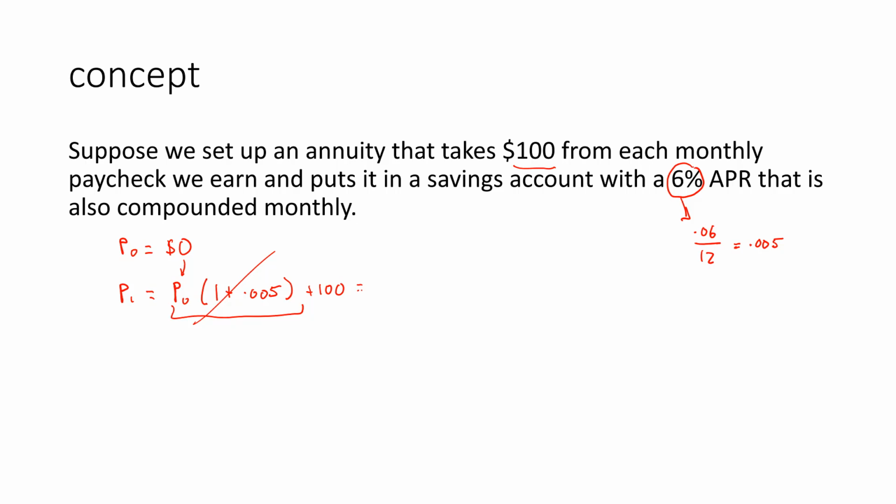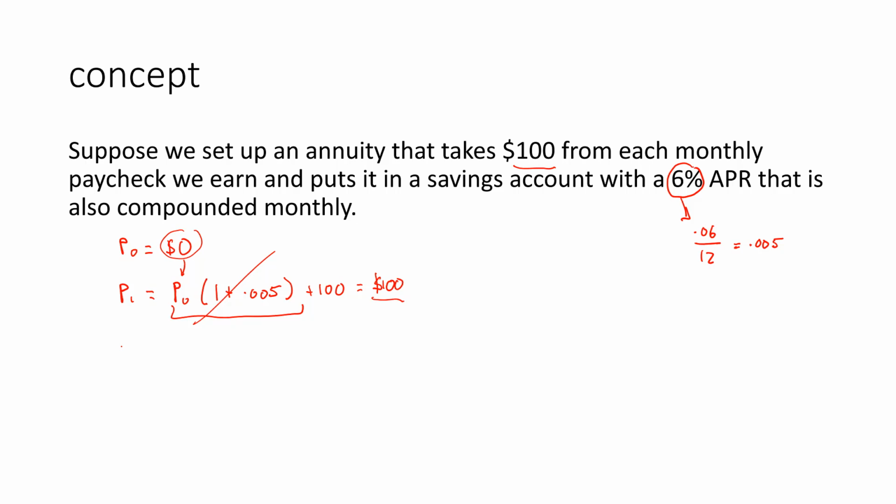So it shouldn't be a surprise that after our first paycheck, and interest is compounded, remember that the compound interest is based on $0 at the beginning. So we've essentially just deposited $100 right into the account. And that's it, right? That's how much we have at the end of the first month, right after our first paycheck. Nothing to build interest off of. Well, now there is something to build interest off of because now there's money in the account.